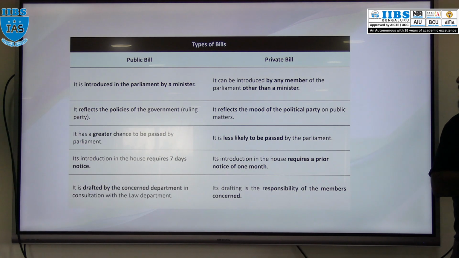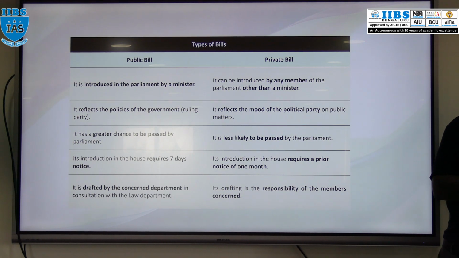Right. Now what is a private bill? Who is a private member? A member of Parliament other than a minister. Any bill which is introduced by a private member is a private member bill. So what does it reflect? The mood of the political party on public matters. It doesn't reflect the government policy. It reflects what the public wants. And there is very little chance to pass that bill.